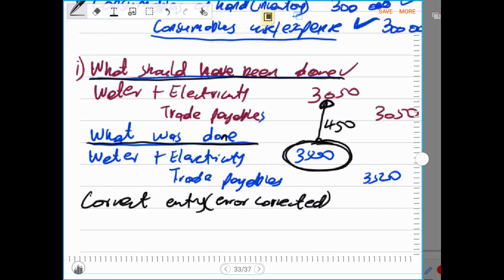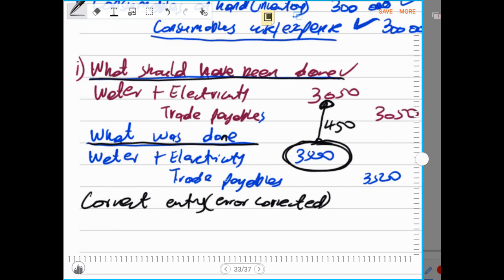And similarly, the trade payables were supposed to be 3,050, but they recorded 3,500 instead of 3,050. So now it means again the trade payables were overstated.